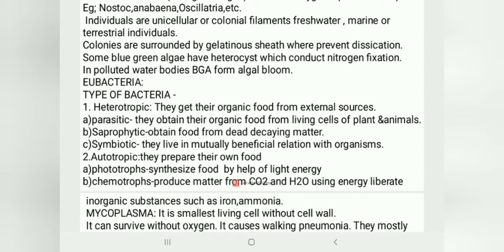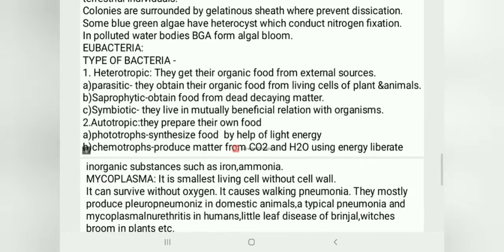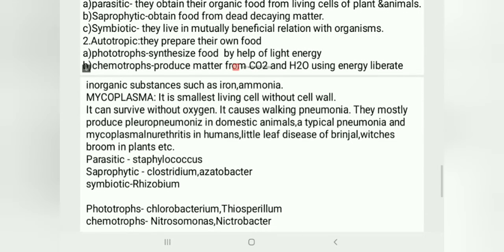In that there are 2 types, photoautotrophs and chemoautotrophs. Photoautotrophs synthesize food with the help of light energy, which means the cyanobacteria. Chemoautotrophs produce organic matter from CO2 and H2O, using energy liberated from inorganic substances such as iron and ammonia. Taking these as examples. Next, coming to mycoplasma, it is also a bacterium.